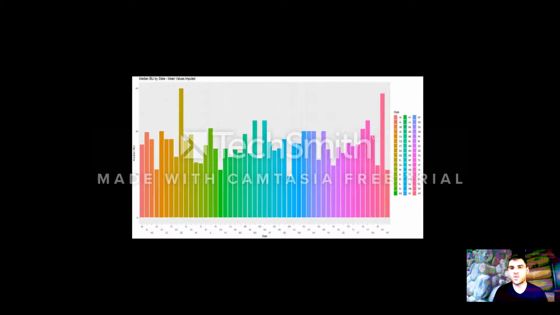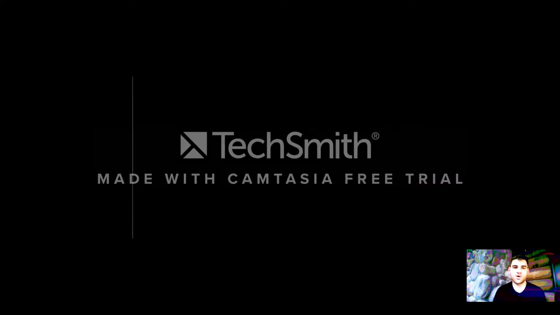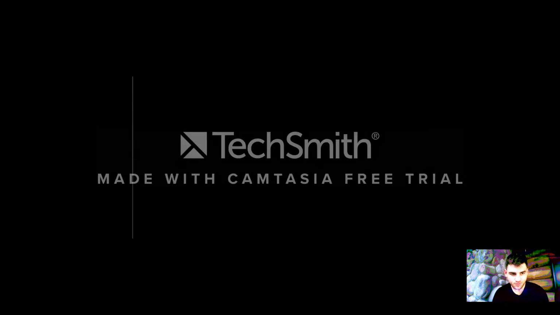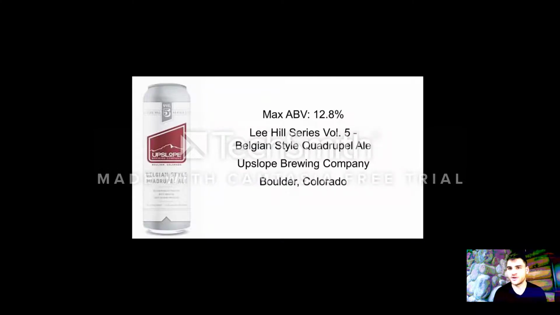You also asked about the maximum ABV and IBU beers overall, and I found that the maximum IBU beer was the Bitter Bitch Imperial IPA with an IBU of 138, and this beer is brewed by the Astoria Brewing Company in Astoria, Oregon. The maximum alcohol by volume beer had an ABV of 12.8%, and this was the Lee Hill Series Volume 5 Belgian-style quadruple ale brewed by Upslope Brewing Company in Boulder, Colorado.